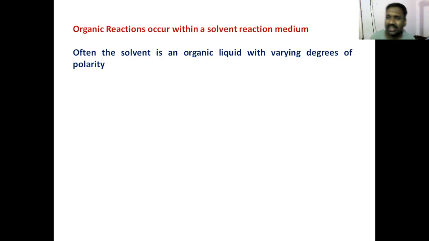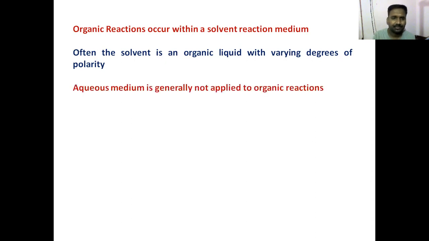For example, ethers like pet ether and diethyl ether are very non-polar. But compounds like DMSO, dimethyl sulfoxide, or NMP, N-methyl pyrrolidone, are all polar solvents, but organic in nature. This is very important. Although these are all polar, they are organic in nature. So reactions are conducted in these solvents.